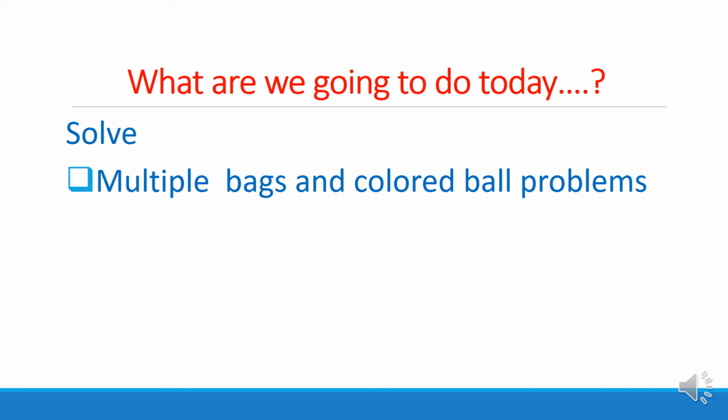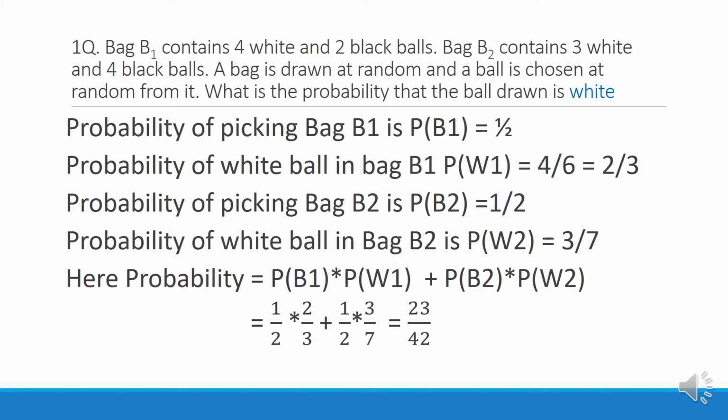So today we are going to solve multiple bags and colored ball problems on probability. Here, bag B1 contains 4 white and 2 black balls. Bag B2 contains 3 white and 4 black balls. A bag is drawn at random and a ball is chosen at random from it. What is the probability that the ball drawn is white?